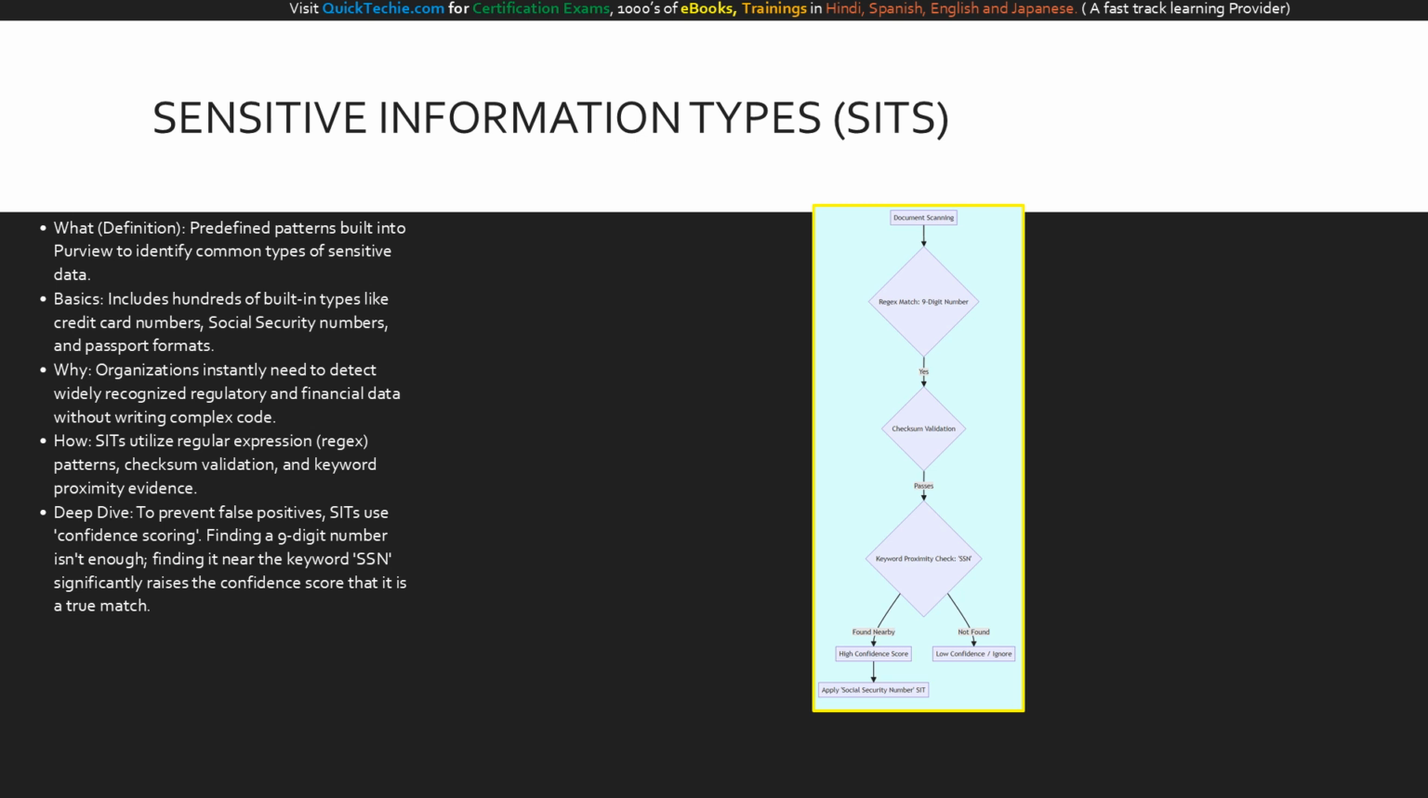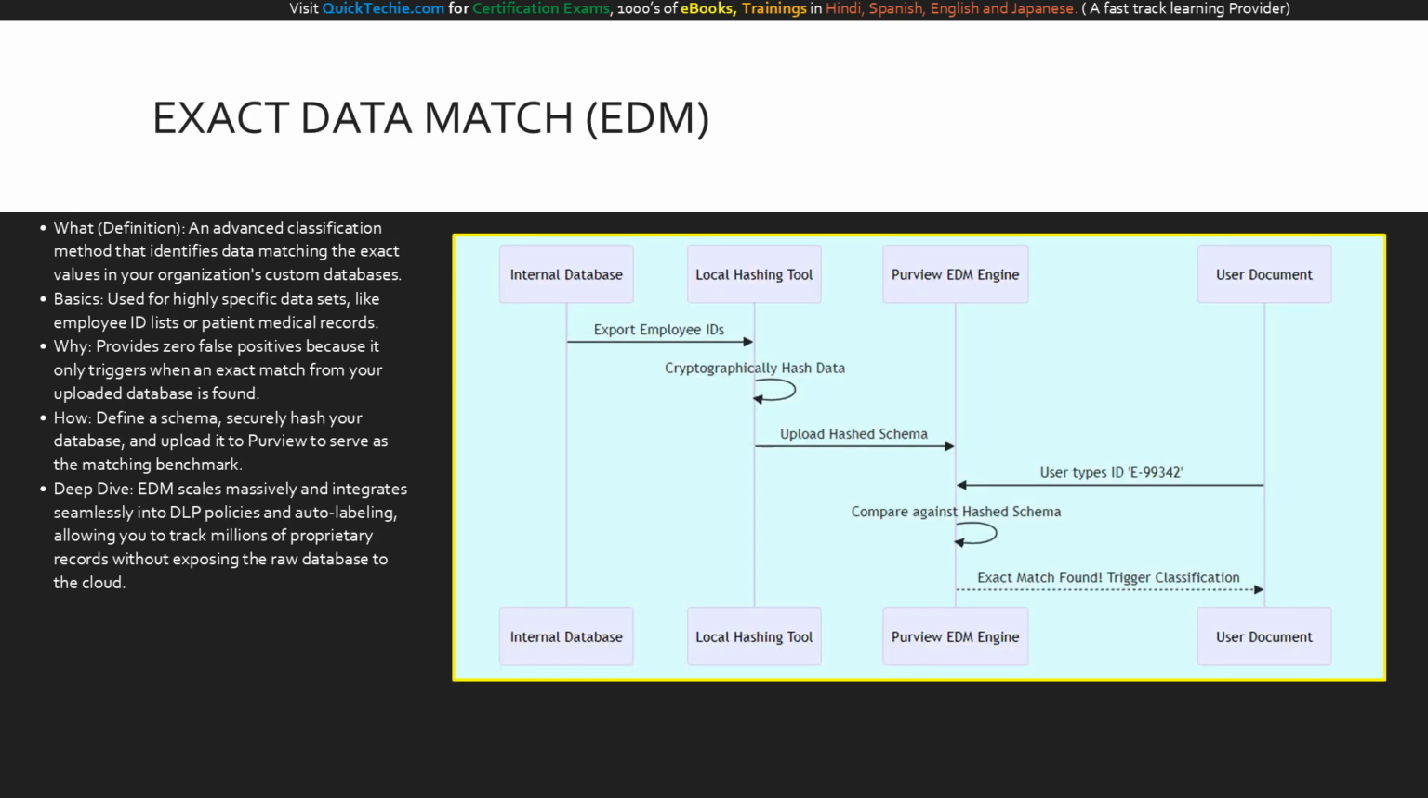If the keyword is missing, the system determines it's likely a false positive and ignores it, keeping your security alerts highly accurate. Standard SITs are great for generic patterns, but what about your organization's highly proprietary data? This is where Exact Data Match, or EDM, becomes your best tool. EDM is an advanced classification method that looks for exact values originating from your own custom databases.